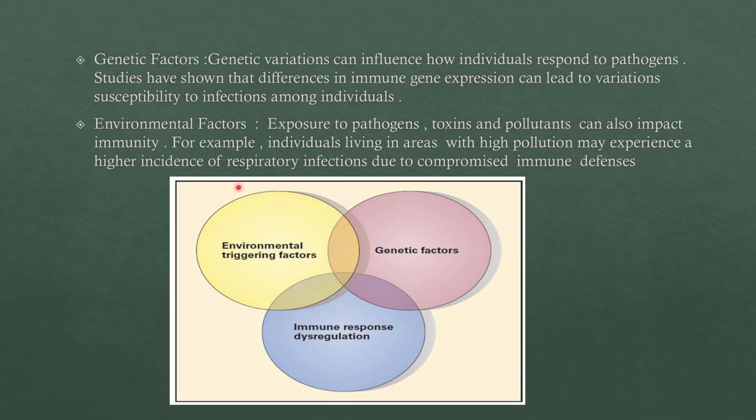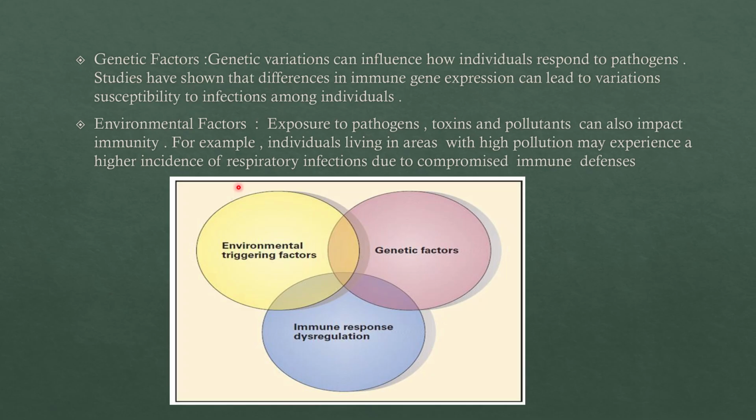As I told in the previous slides also, exposure to mild natural germs helps the immune system learn and become stronger. But pollutions, toxins and harmful chemicals are not germs; they damage the body and the immune cells instead of training them. They cause stress, they cause inflammation and they damage the tissues. One such example: an individual living in an area with high pollution. Repeatedly when they get exposed to all this pollution, respiratory infections will constantly occur and it will compromise the immune defenses.